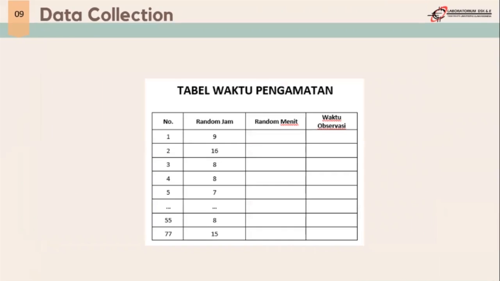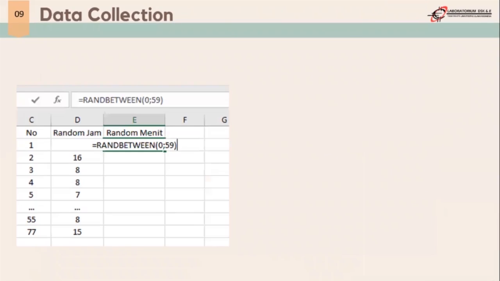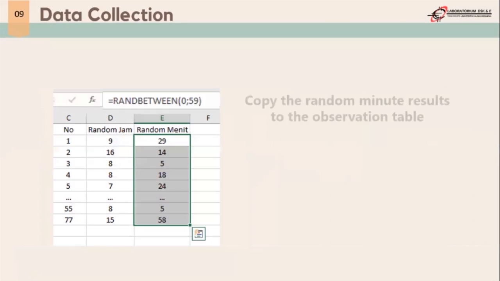Next, we find the random number for the minute. In this case, the formula is RANDBETWEEN 0 until 59, because this is for minutes. After that, we drag until the number of observations. After we know it, we copy the random minute result to the observation table.